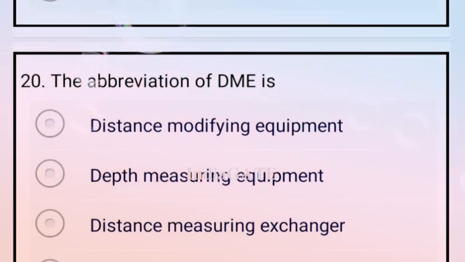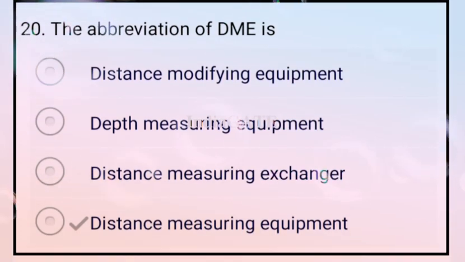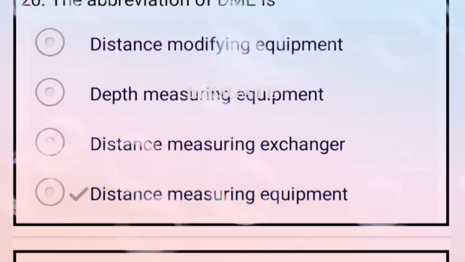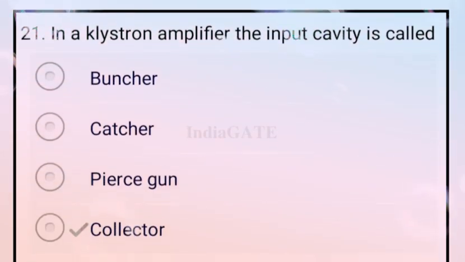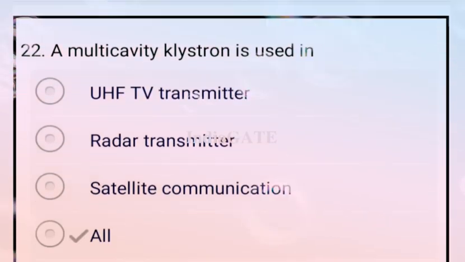Next question. The abbreviation of DME is distance measuring equipment. Distance measuring equipment is the correct answer. Next question. In a klystron amplifier, the input cavity is called the collector. Option D is your correct answer.